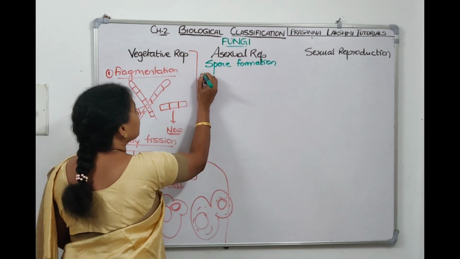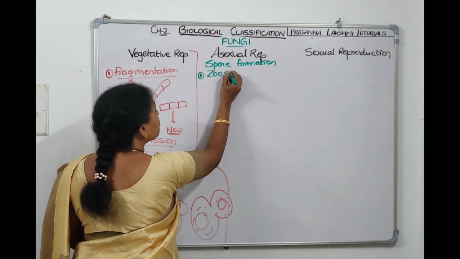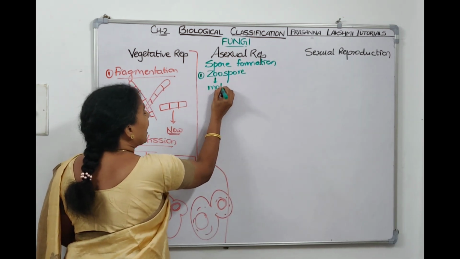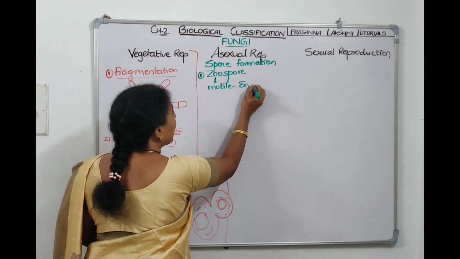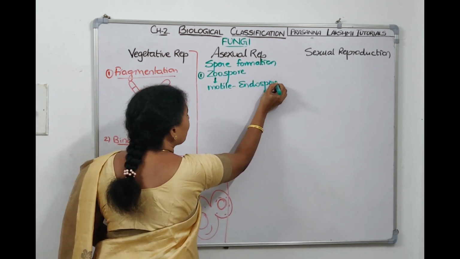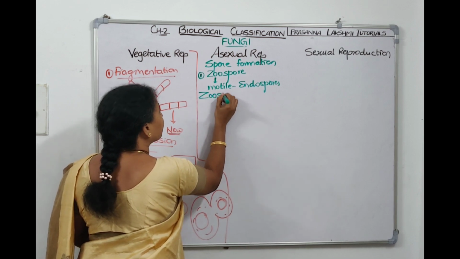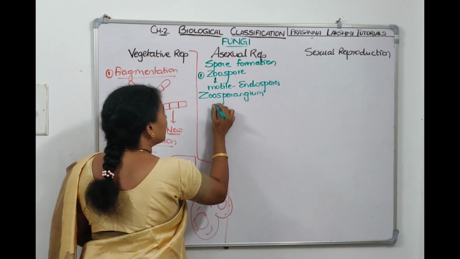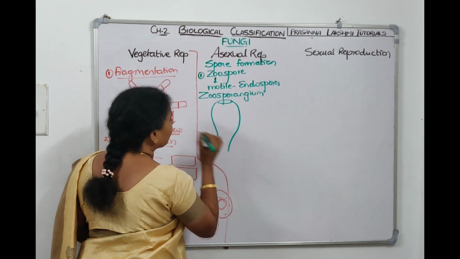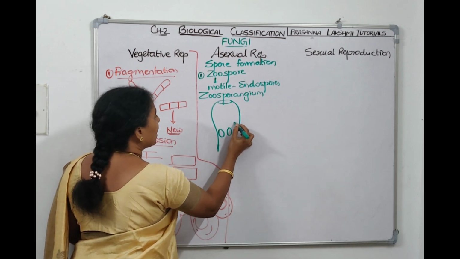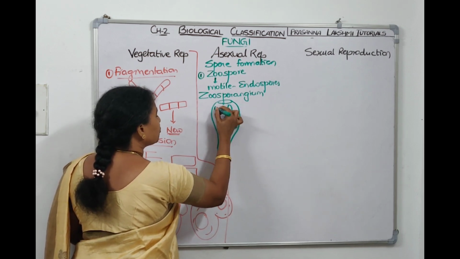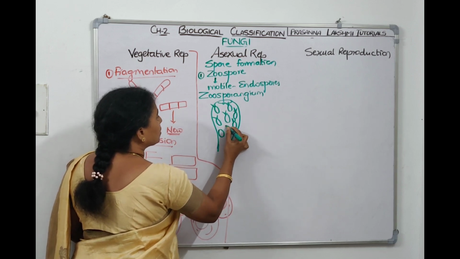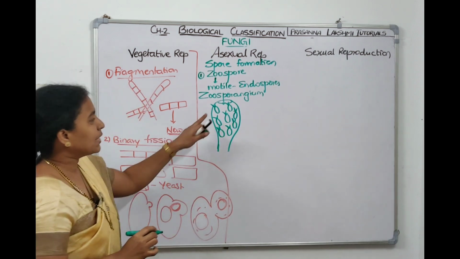First, let us talk about the first type of spore, which is called zoospore. Zoo means motile, and these spores are formed inside, so they are endospores. They are formed inside the zoosporangium. Now this is the zoosporangium, and these are the zoospores. Since they are motile structures, and I drew them inside, that means they are endospores.